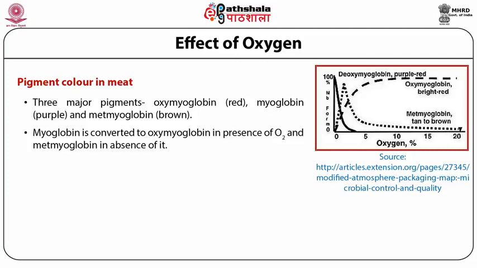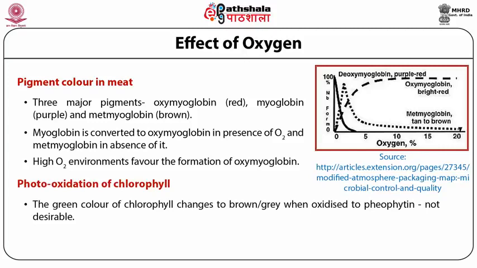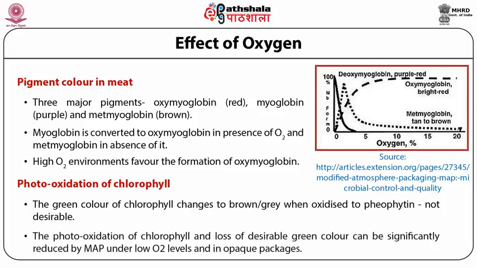The conversion of myoglobin to oxymyoglobin or metmyoglobin is dependent on oxygen concentration. Under low oxygen environments, the reduced myoglobin is oxidized to undesirable brown metmyoglobin pigment. Conversely, high oxygen environments favor the formation of oxymyoglobin. The green color of chlorophyll changes to brown or gray when oxidized to pheophytin, which is not desirable. The photooxidation of chlorophyll and loss of desirable green color can be significantly reduced by MAP under low oxygen levels